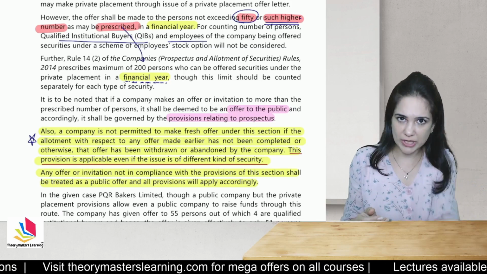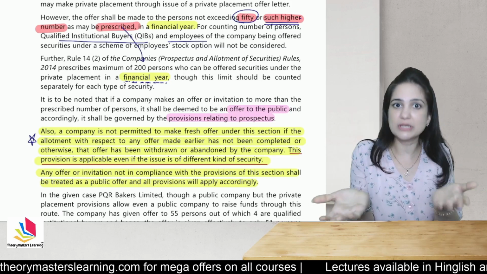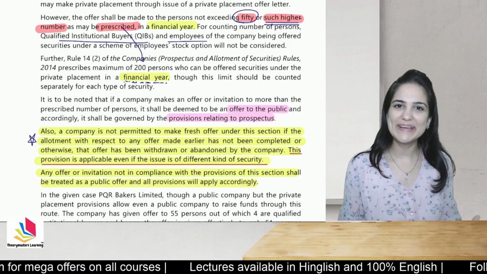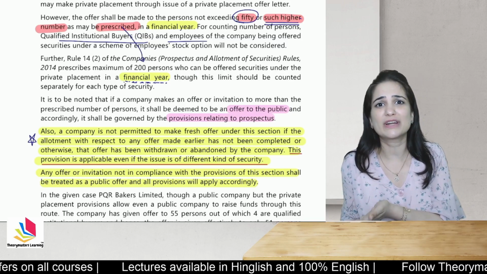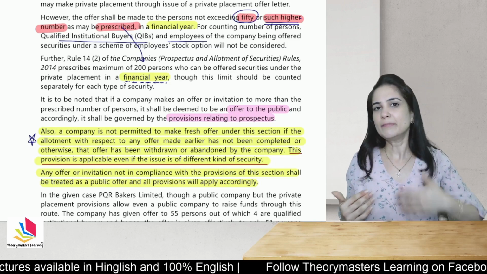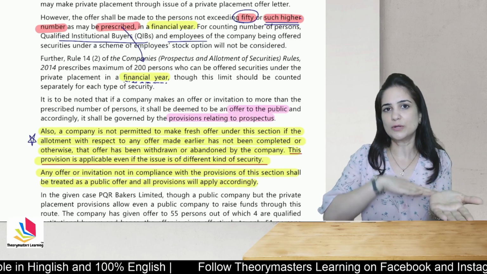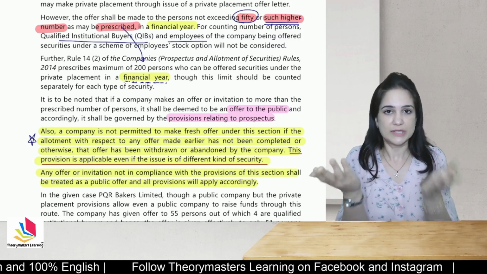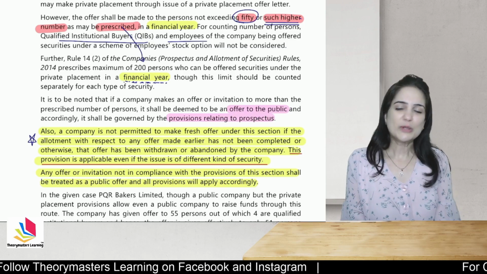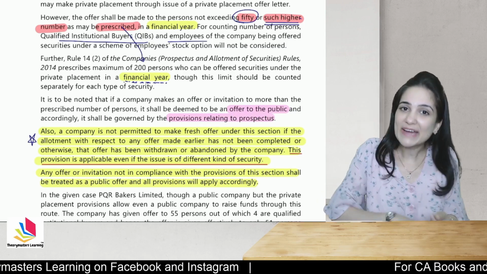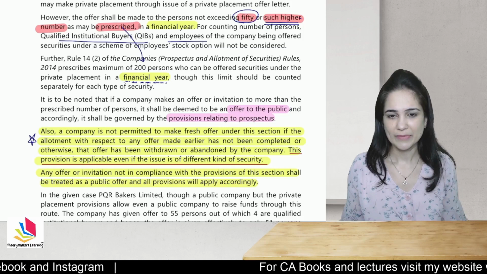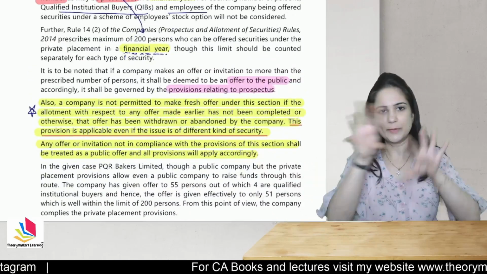You had offered shares through private placement. Now you are offering debentures even before the allotment for the previous issue is complete. At least complete the allotment of the previous issue. Then you go for another issue through private placement. Now, in this case, if you have already made one issue and then before it is allotted you go for the second, offering the securities again through private placement, then it is in violation of the provisions of this section. We will not apply the provisions of private placement. In fact, this will be treated as if it is a public offer and all the provisions of public offer shall apply. So these are the points which you need to remember.